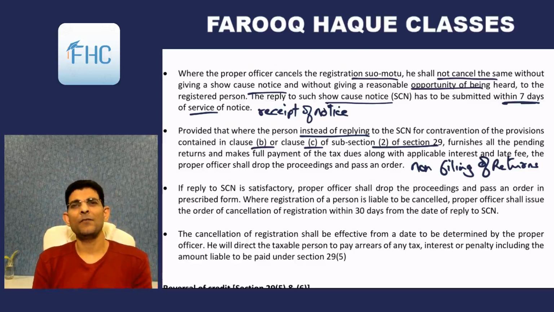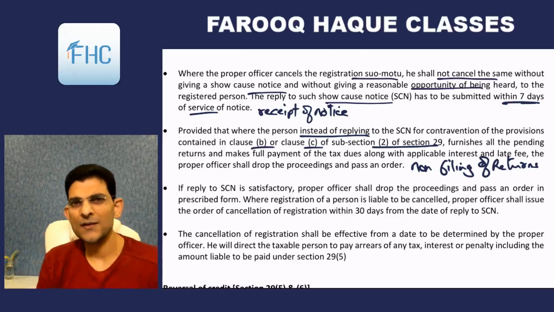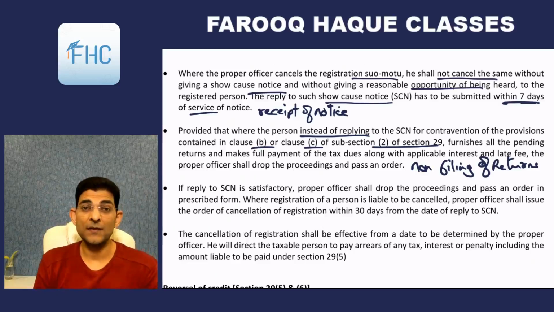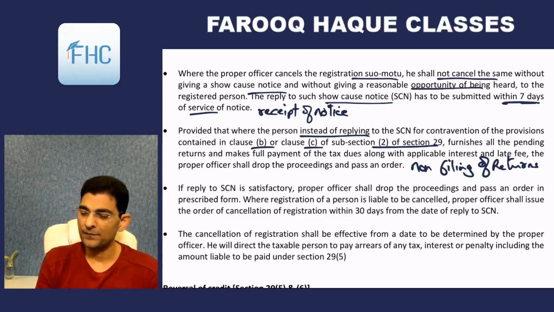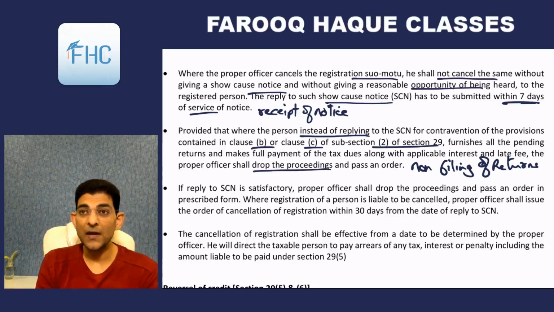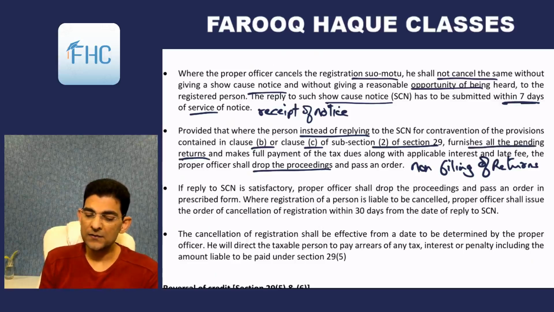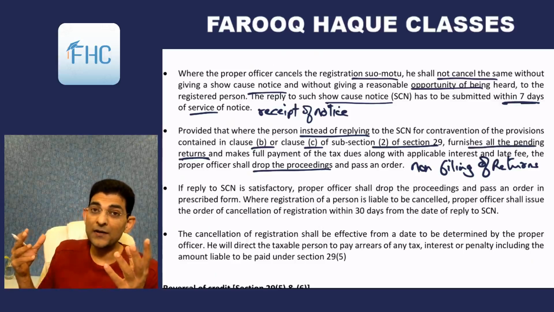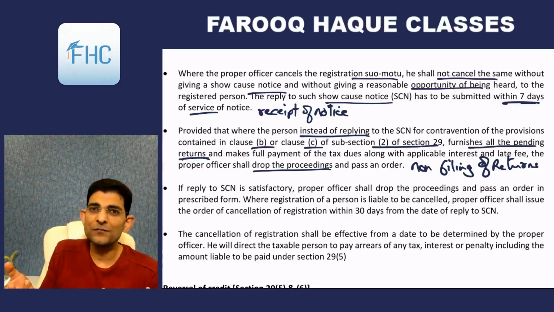Simple now. Why reply? Just go and submit your returns. And if you submit your returns, then the cancellation will be stopped. It will abate. Or you can say the officer will drop the proceeding and pass an order. What order? That your registration continues. So it says furnish all the pending returns. So instead of giving a reply, what you can do is go and submit the returns. Finish.